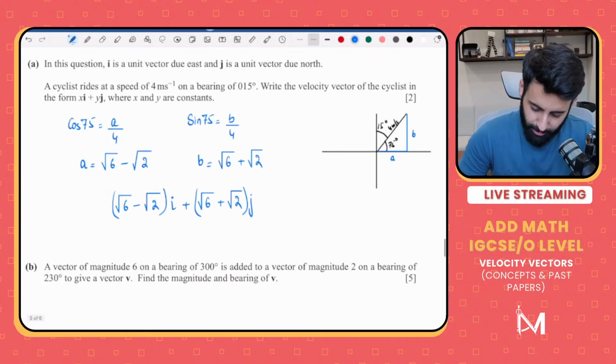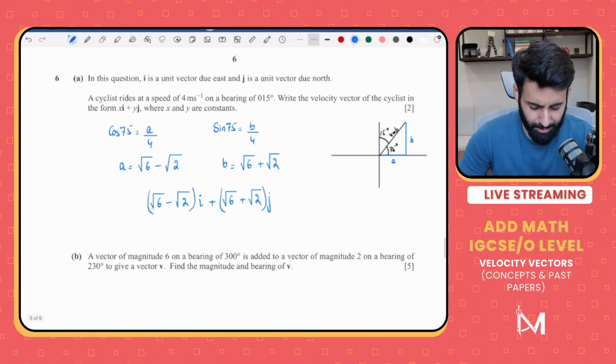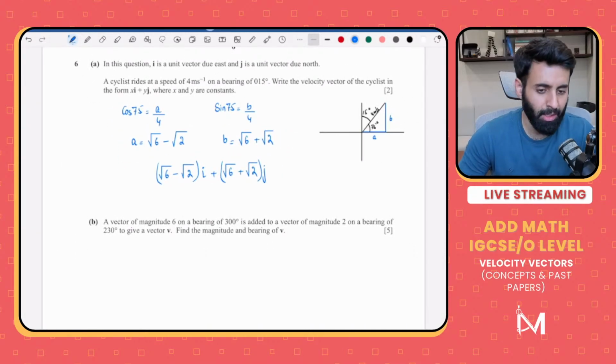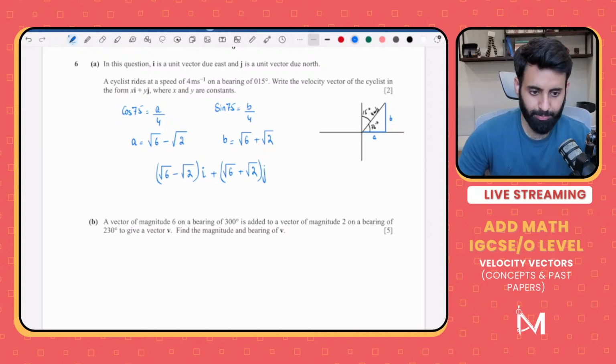So there you go. 2 marks, I wouldn't say easy, but lengthy. In fact, I will say easy, but it's definitely lengthy. And you have to do it systematically. Please don't do it in a haphazard manner. If a question is difficult and you do it in a haphazard manner, you end up making it even more difficult for yourself, and you don't even feel that confident when you're done either.